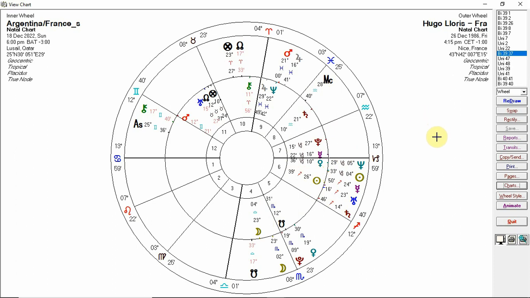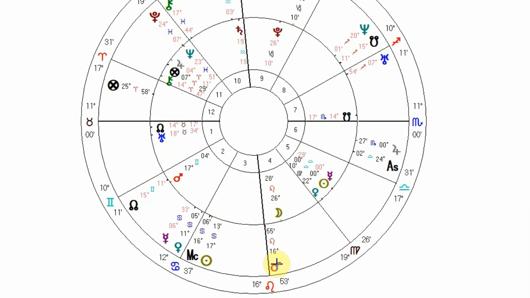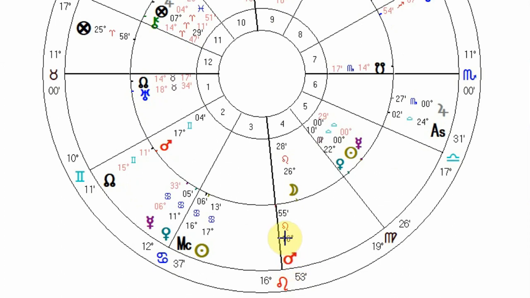Okay, moving on to the mundane charts. This is one I haven't brought up before, which is the Libra ingress. The idea is that it has an influence of 3 months or so, which takes us to the end of the tournament. At the Libra ingress in Argentina, Buenos Aires, you can see Mars is trine the MC very closely, and the Mars for Argentina is down here on the IC, and Mars is sextile that. So I think that's helpful.